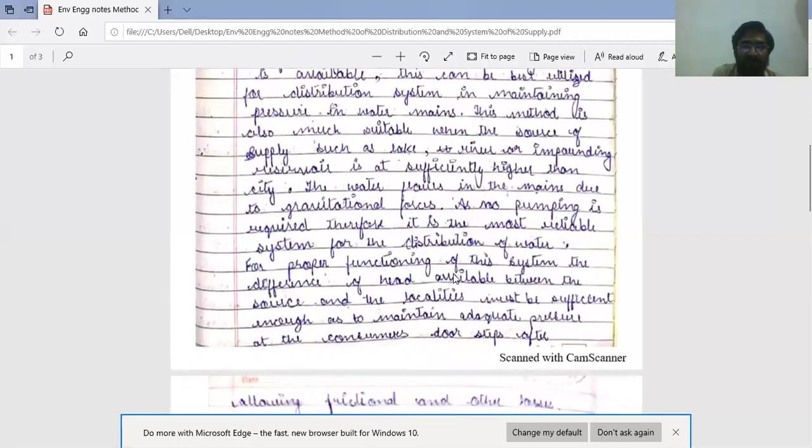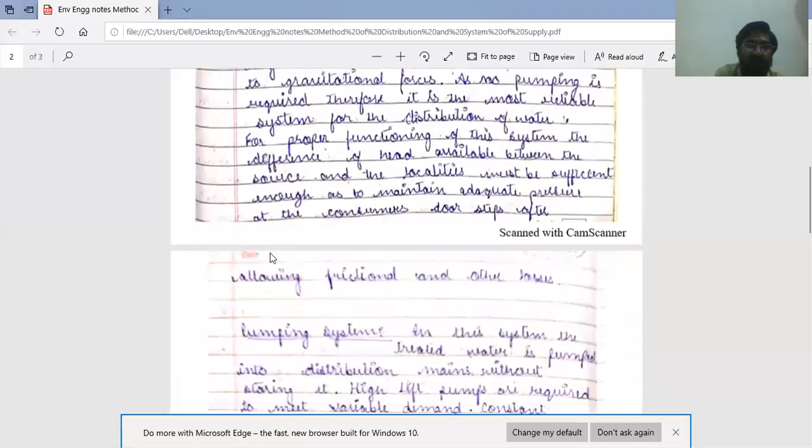For proper functioning of this system, the difference of head available, because water flows in pipes or conduits or pressure pipes due to pressure difference. So for proper functioning of this system, the difference of head available between the source and the localities must be sufficient enough to maintain adequate pressure at the consumer's doorstep after allowing frictional and other losses.